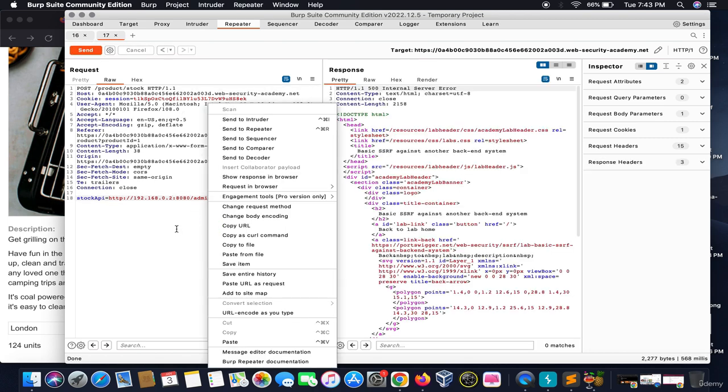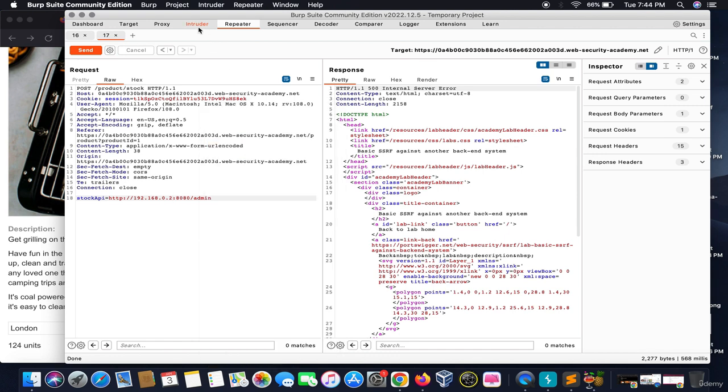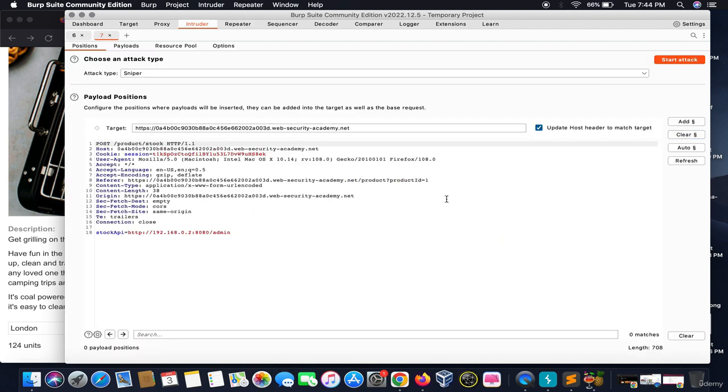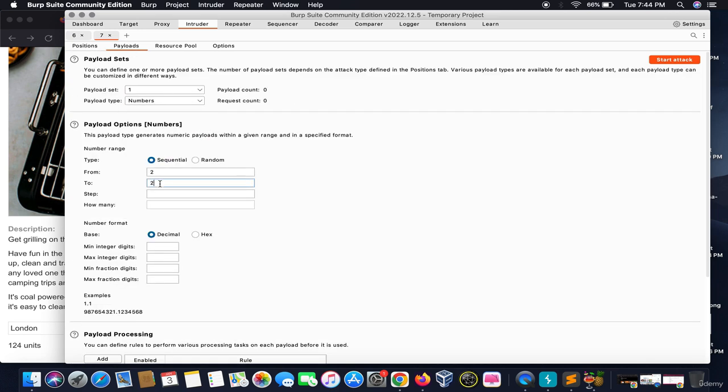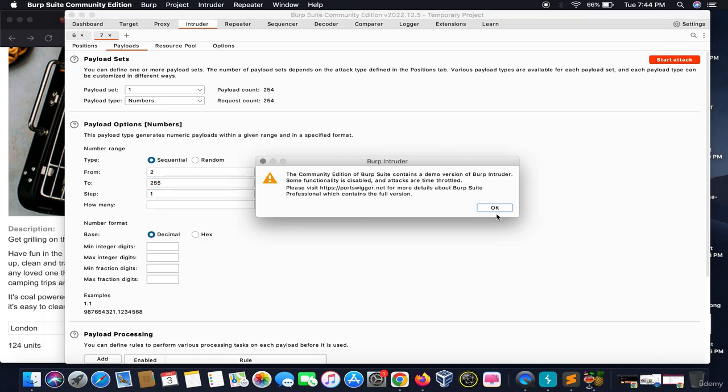So what we need to do is send this to Intruder, clear all the previous payloads, and just set the payload to this last octet. Then we go to the payloads, use numbers, set it to go up to 255 with a step of 1, and start the attack.